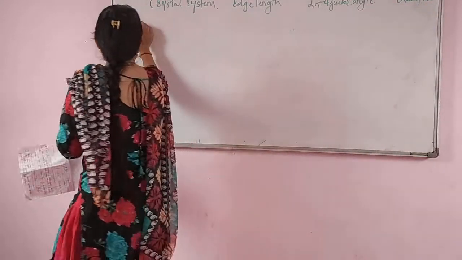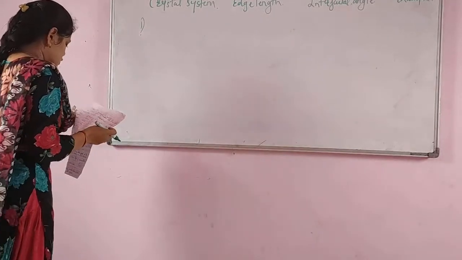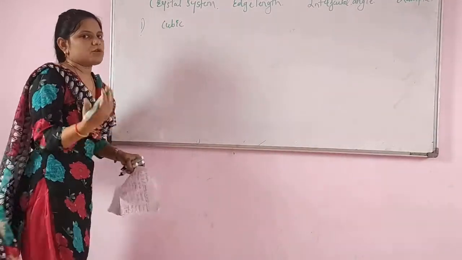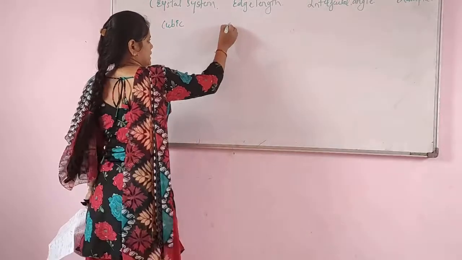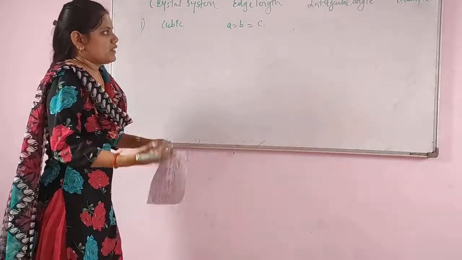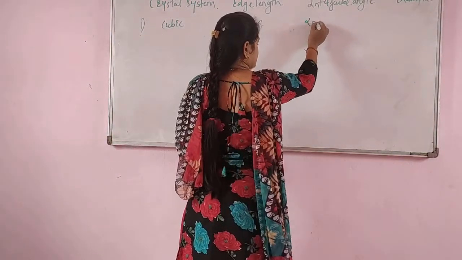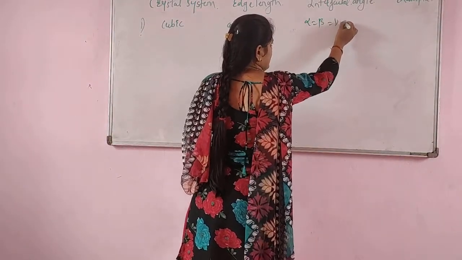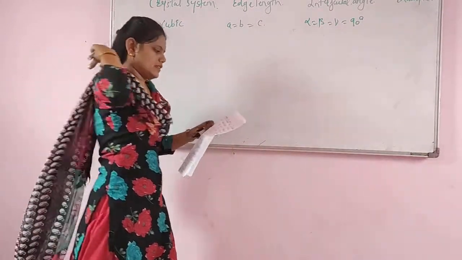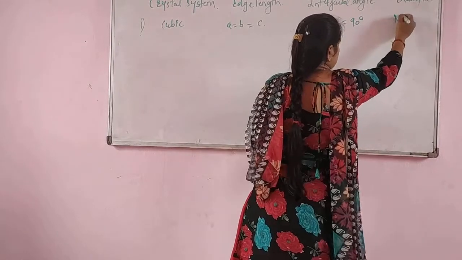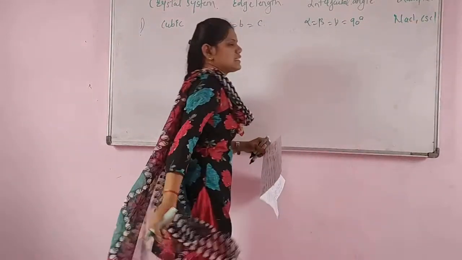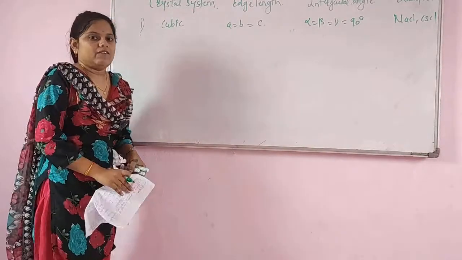Okay, so the first type will be cubic, that is simple cubic, and in simple cubic I have already told that A is equal to B is equal to C, where the angle alpha is equal to beta is equal to gamma, how much? It is equal to 90 degrees, and the examples will be sodium chloride, NaCl, and cesium chloride, CsCl.